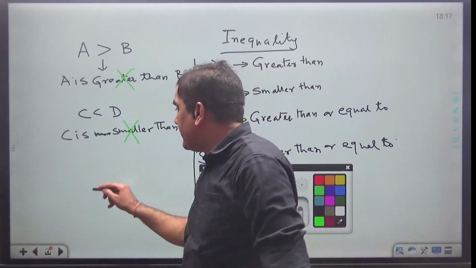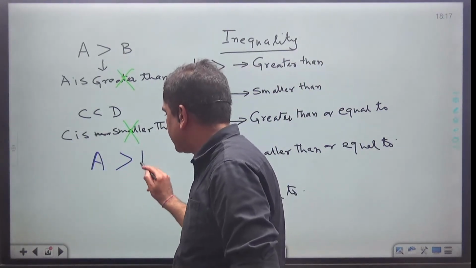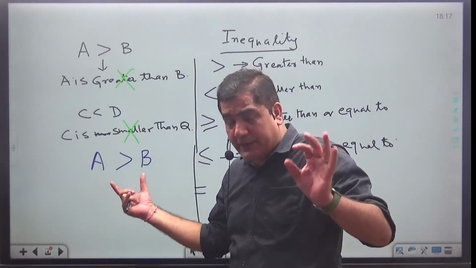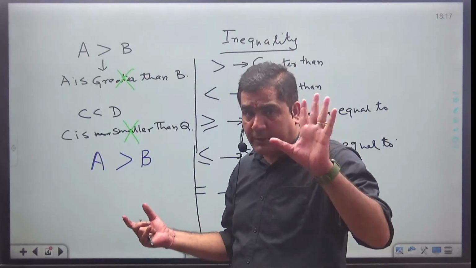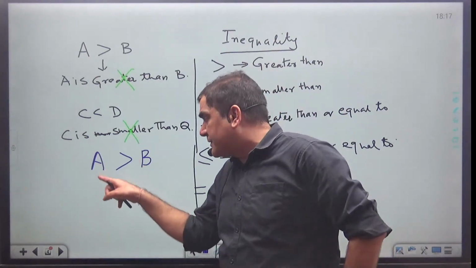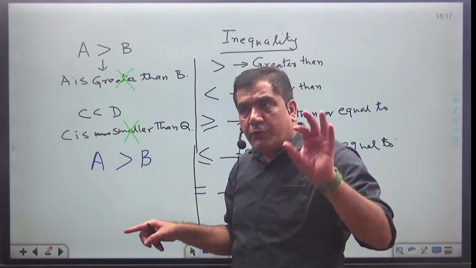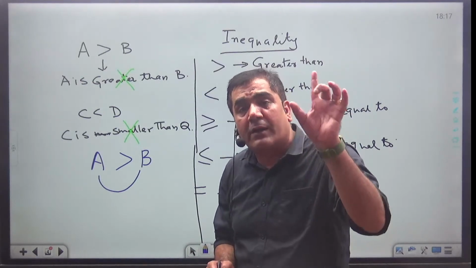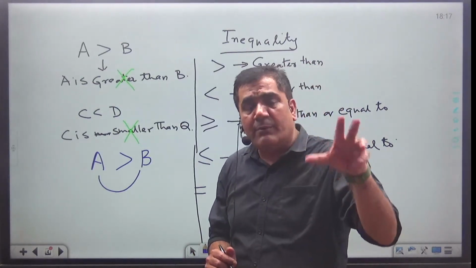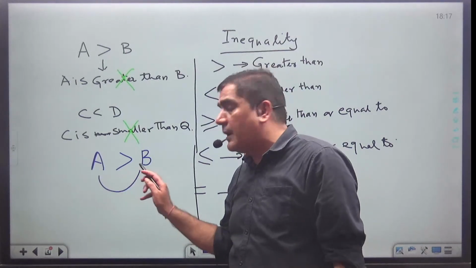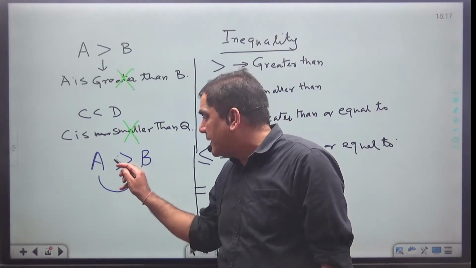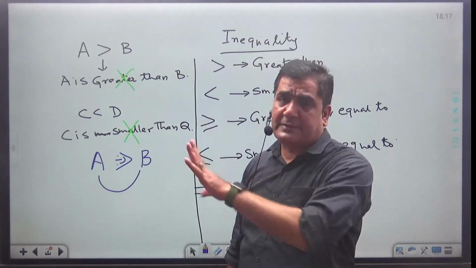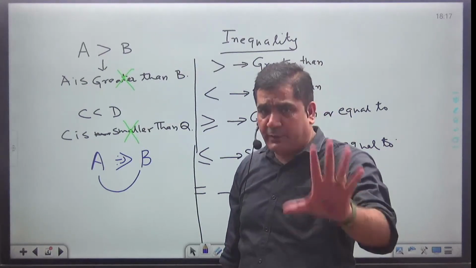So in future, whenever this statement is going to come, how to read this one? See, if they have given it like this, first thing, since A and B are coming together, please understand it very carefully. Now I am giving you the concept. Since A and B have one symbol between them, A and B must have one relation. And out of A and B, this is nothing but the face of the person. Always you have to see the face. Once I give the example, you will understand why I am saying this. So just wait for 5-10 minutes.